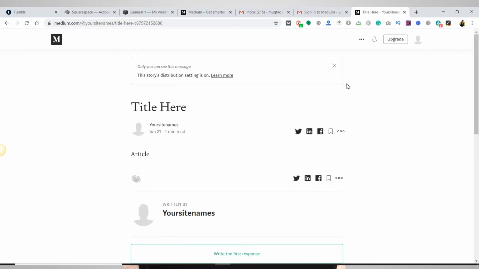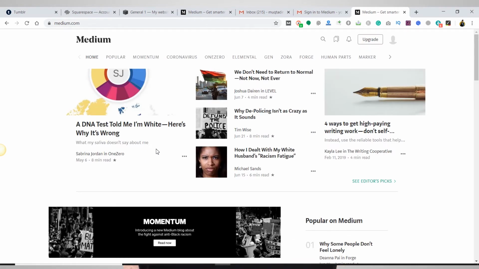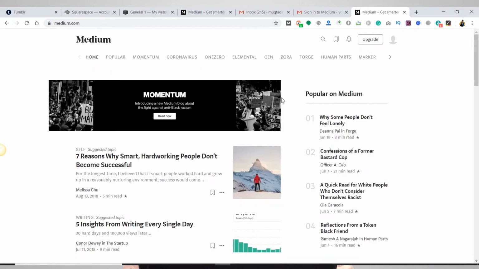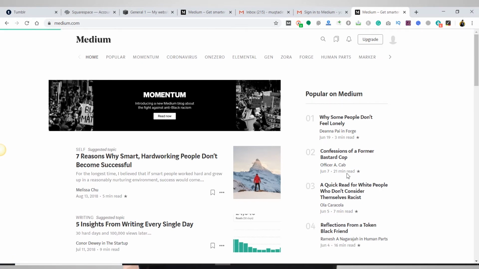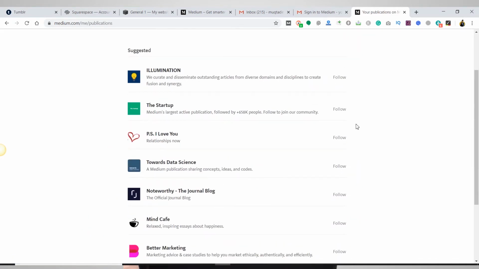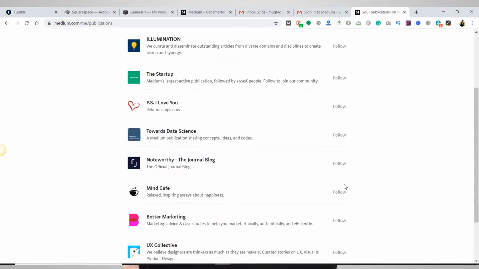So let's see what are the advantages and disadvantages of this platform. So the first advantage is Medium is easy to use. Second is you can build your community here. Let's suppose I want to build a community. What I can do is I can just click here and go to publication, and whatever the publications here, I can follow all of them, or follow those related to my interest.